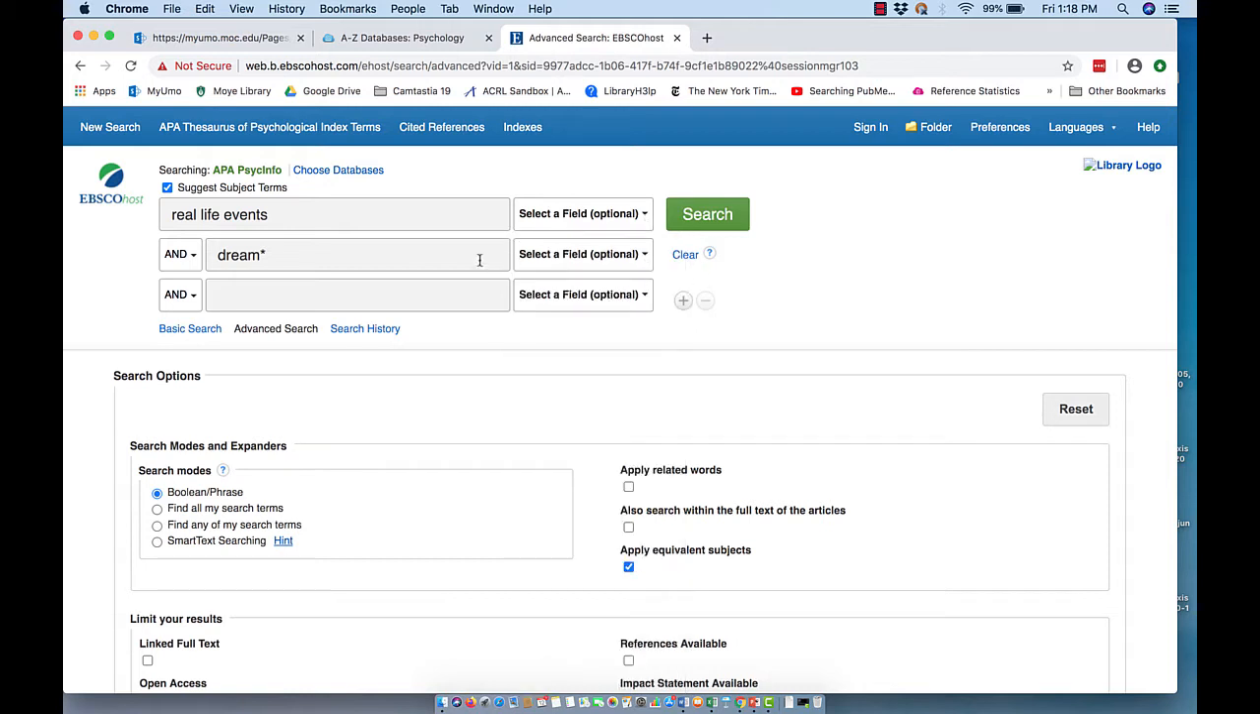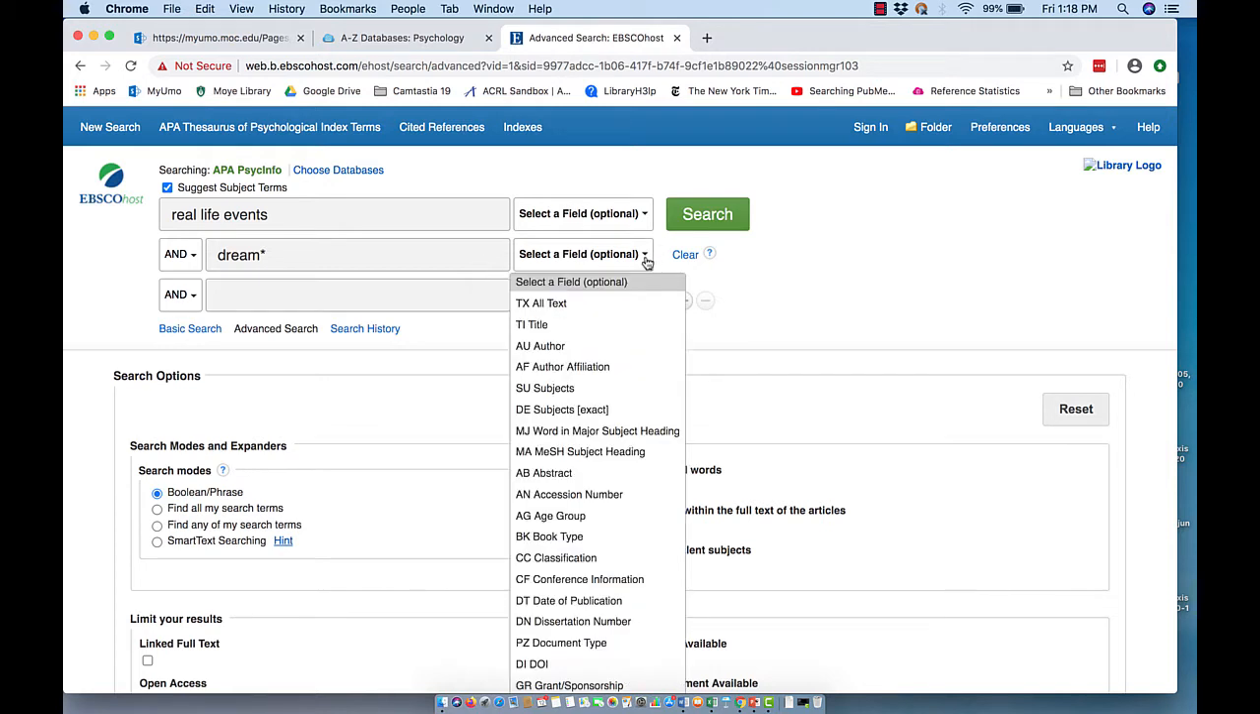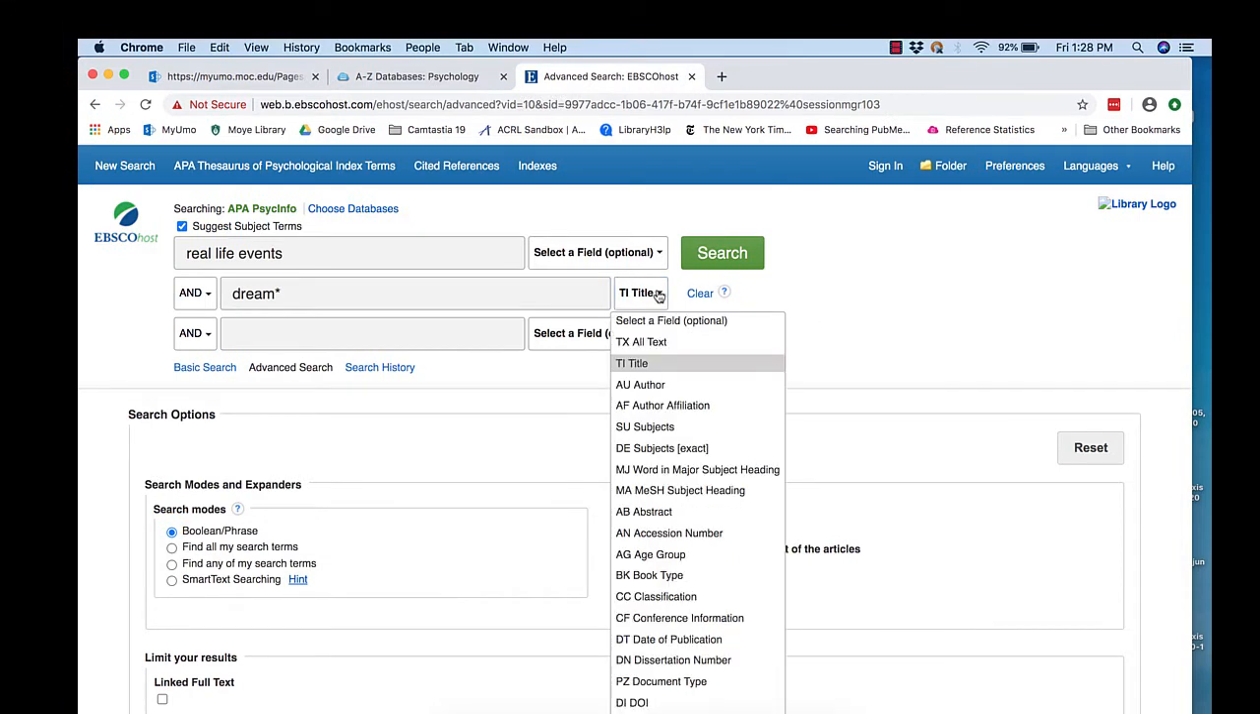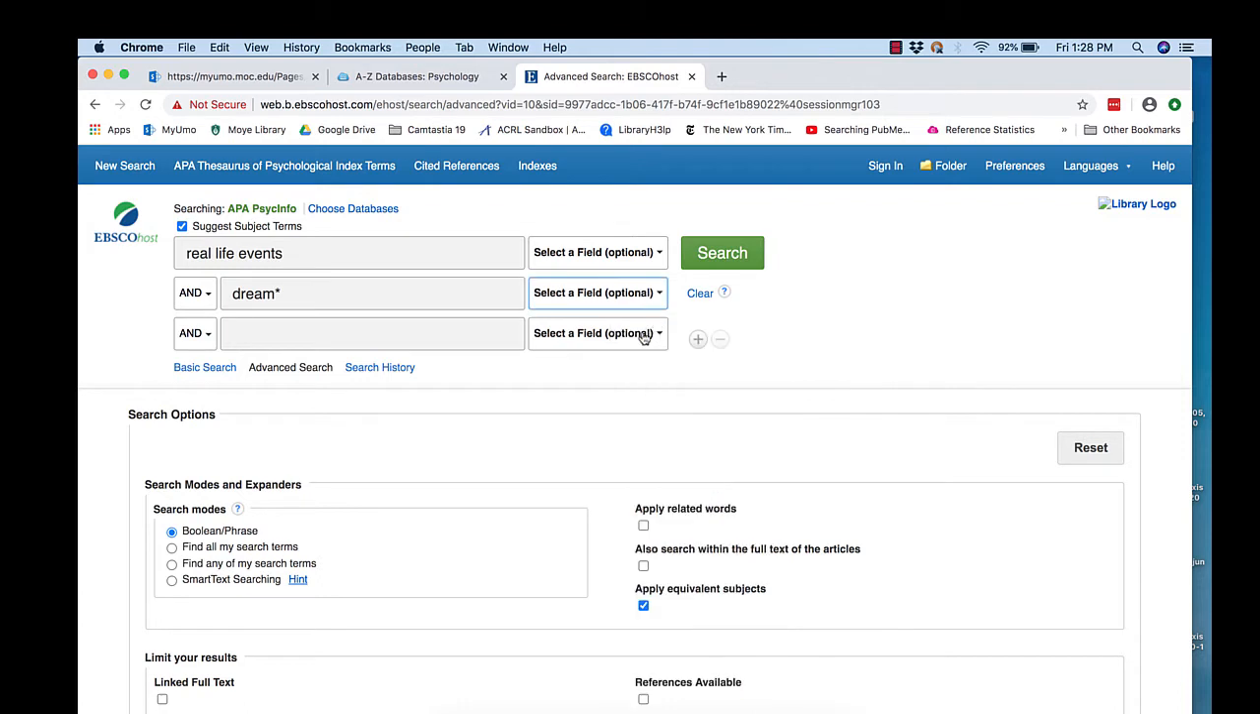For example, if you got 3,000 hits from this search and you wanted to say, okay, I want to just give me the articles that have dream or dreaming or dreams in the title, you could change this to title. And it would narrow down your search since you had so many results. But on my initial search, I'm going to leave this as is and move it back to select a field. So let's go ahead and search.